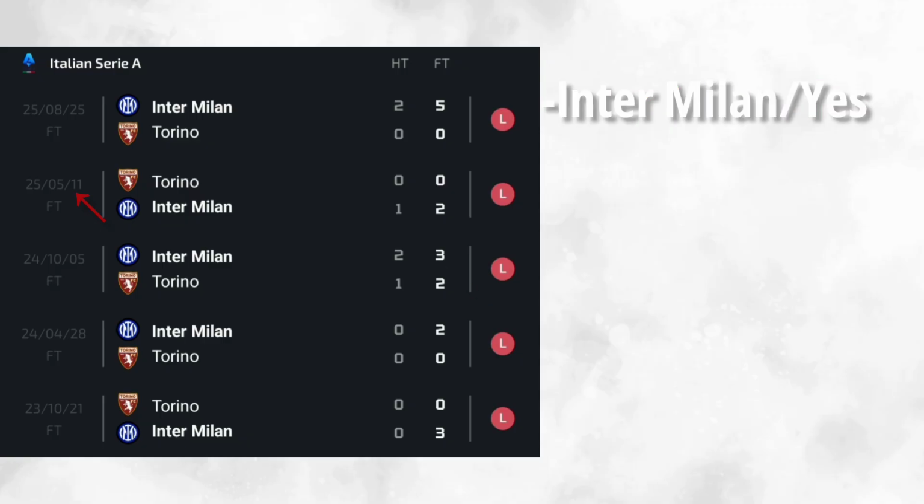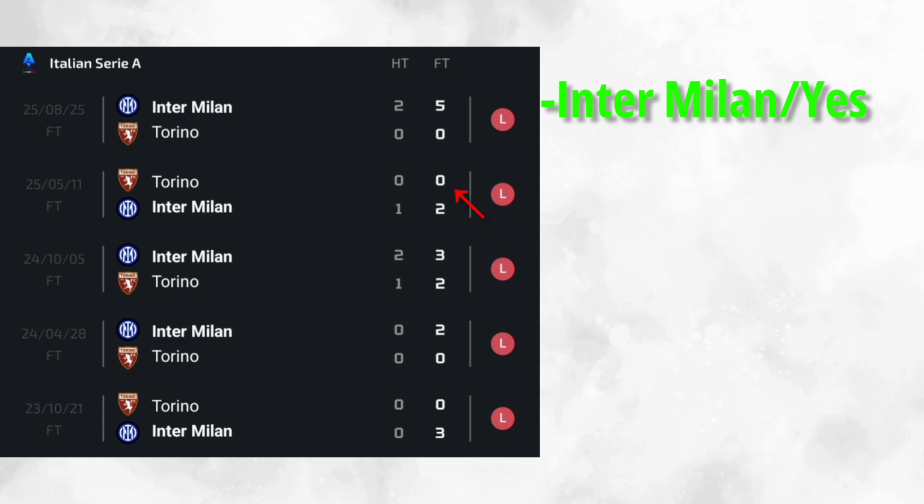So being on the second last match, on 25-05-11, we can see that our market did work in this match. Our market did really work, because you can see that Inter Milan did score 2 goals while Torino did not score any goal. So the Inter Milan to win to nil, yes, did work here. It seems like this market is working, guys. And what I like about this market is it has many odds sometimes, depending on which team you're betting and which option you're taking.